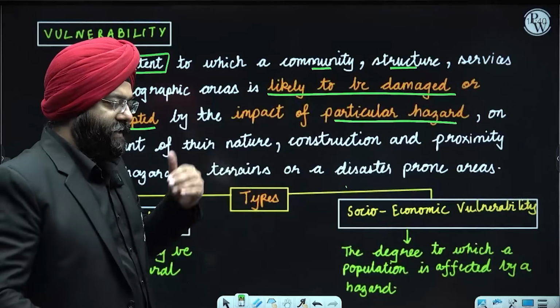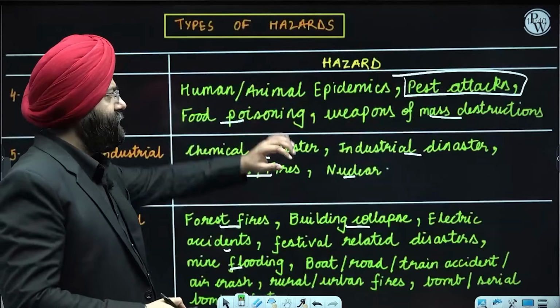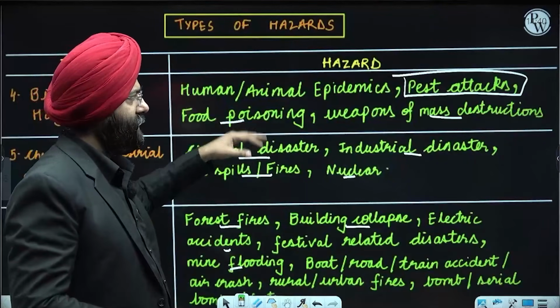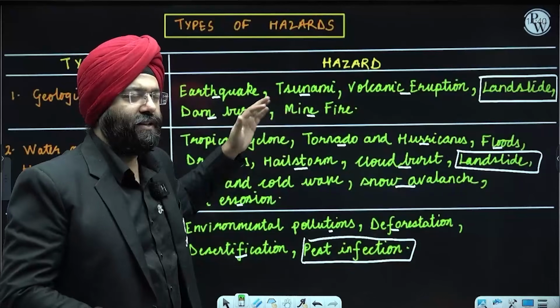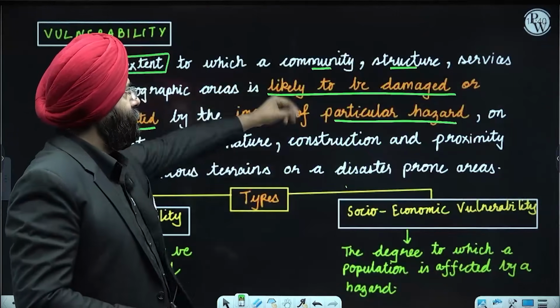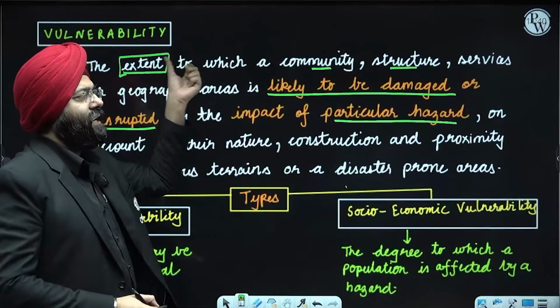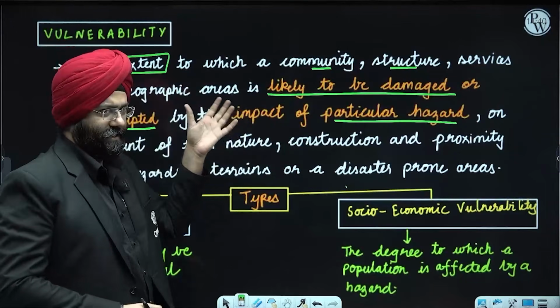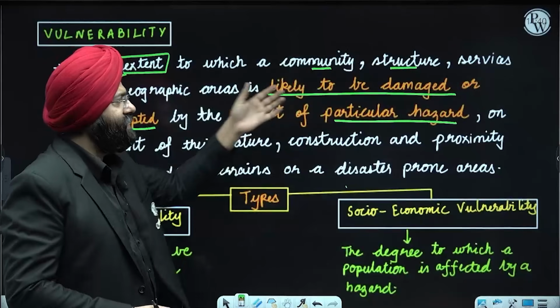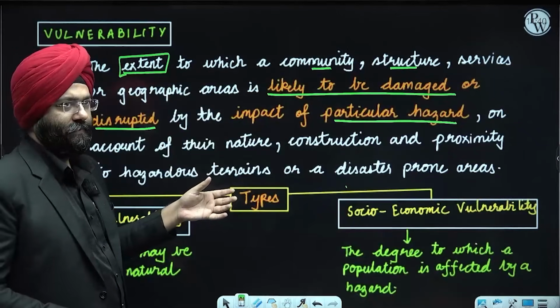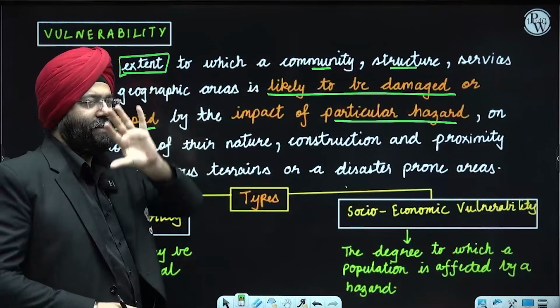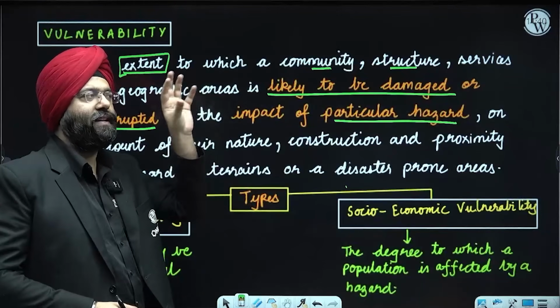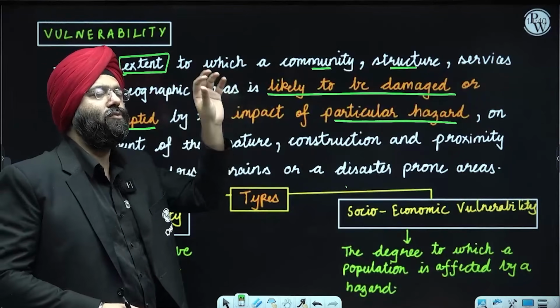If some hazard is taking place, and all these you have seen over here are various types of hazards categorized into various groups, what is the extent to which the damage is going to happen? So that mapping, that understanding of it, is basically talking about that particular region being more vulnerable.